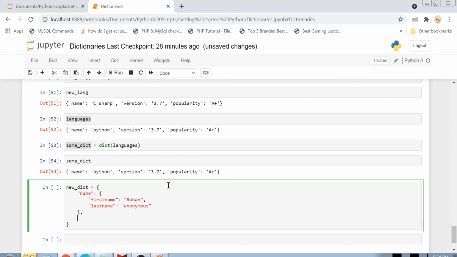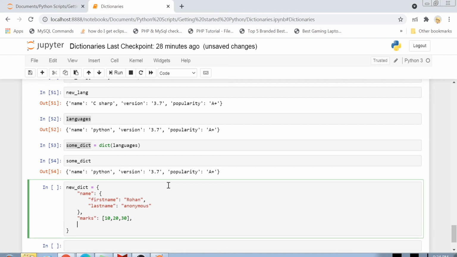Okay, and you can have a dictionary inside a dictionary, you can have a list inside the dictionary. So let's suppose there is some student, and this student is having some marks, so you can have like 10, 20, 30, and you can have as many types of variables as you want.